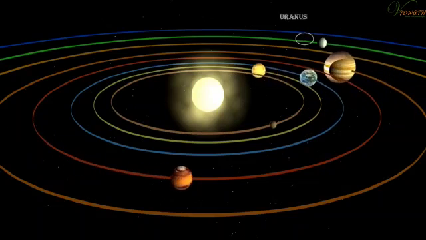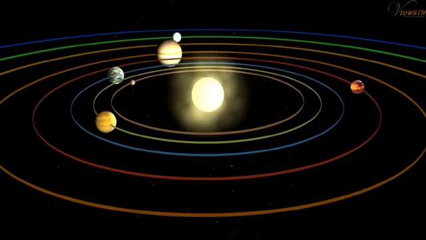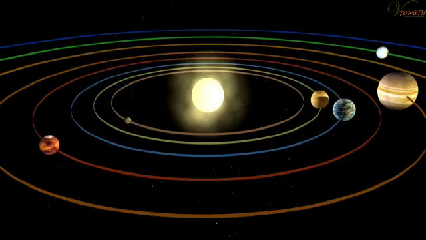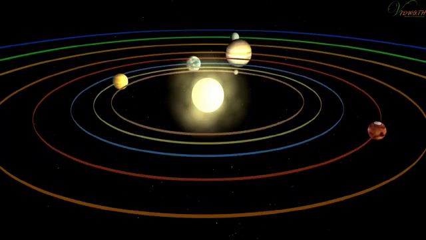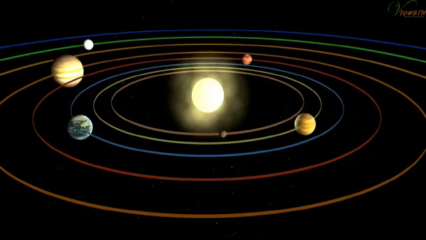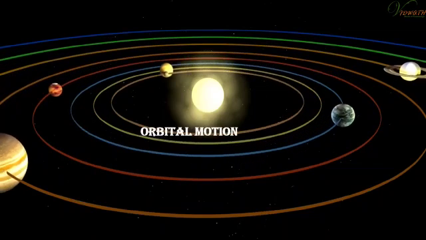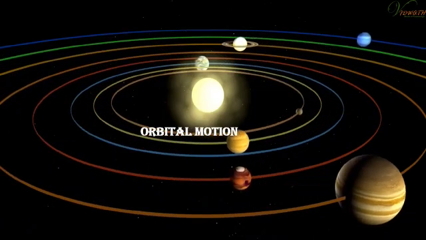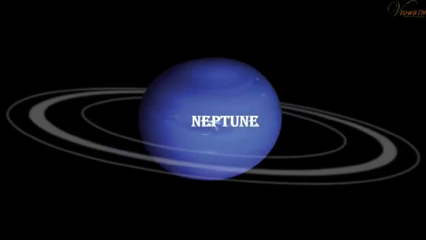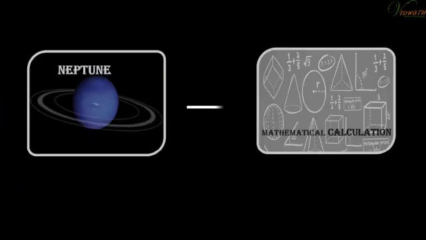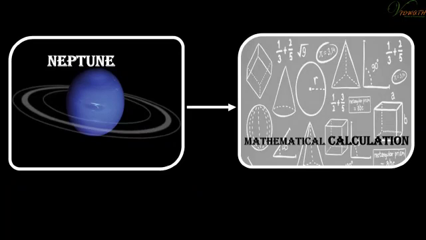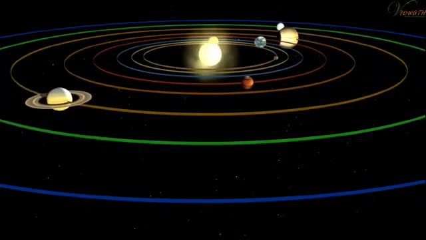Like Venus, Uranus also rotates from east to west. It has a highly tilted rotational axis so that in its orbital motion it appears to roll on its side. Neptune was discovered through mathematical calculations. It has two known satellites. It has a ring system too.